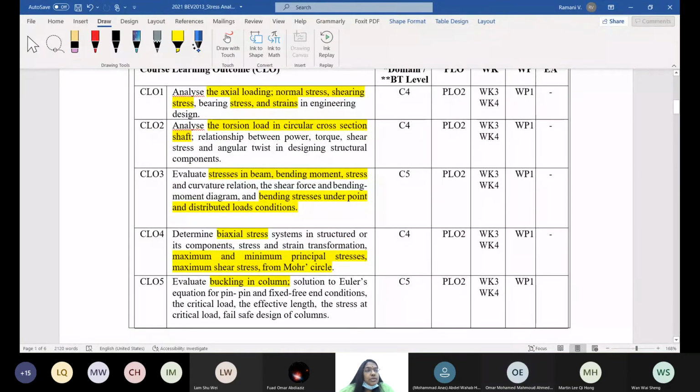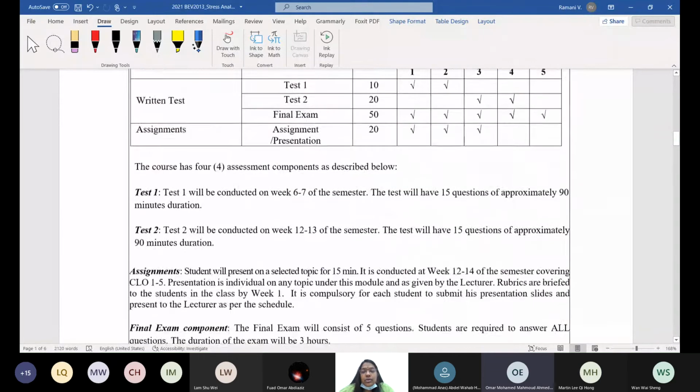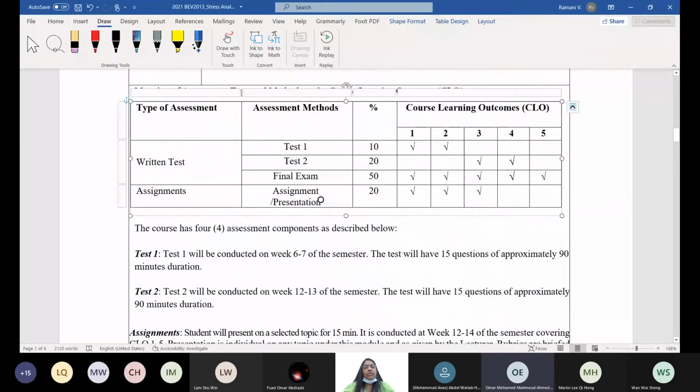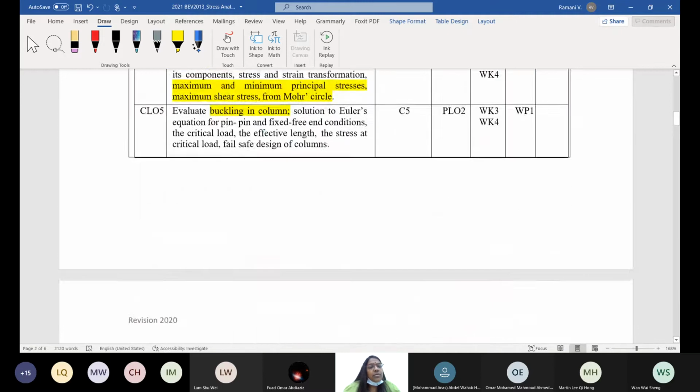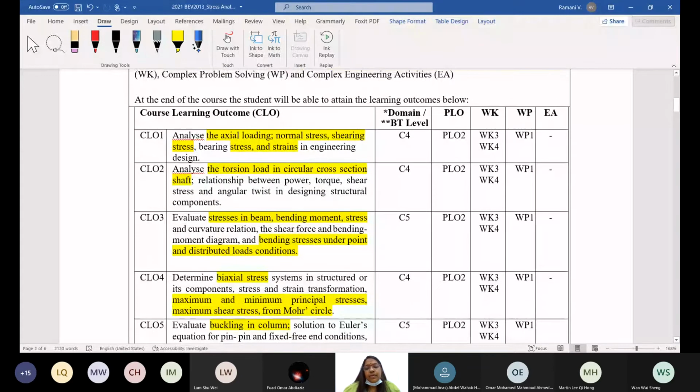Yes, why is test 1 only 10% while test 2 is 20%? One moment, I will answer you. Usually, at first we take CLO1 and then CLO3. It is logical, but let me follow the same thing as it is.